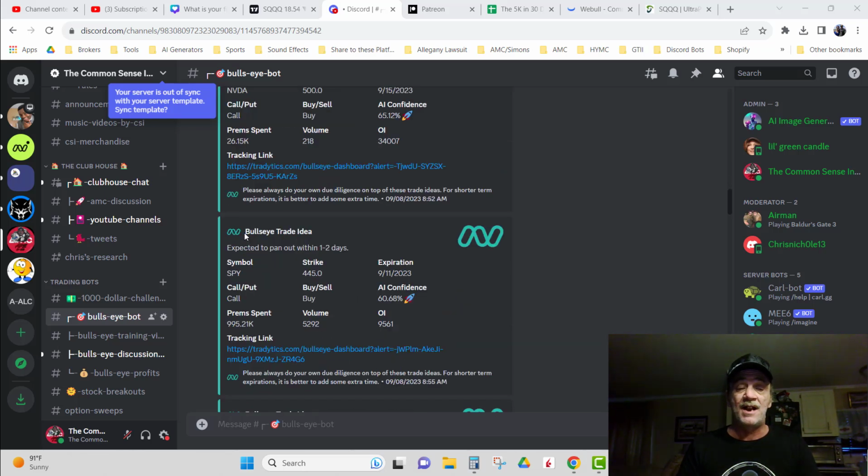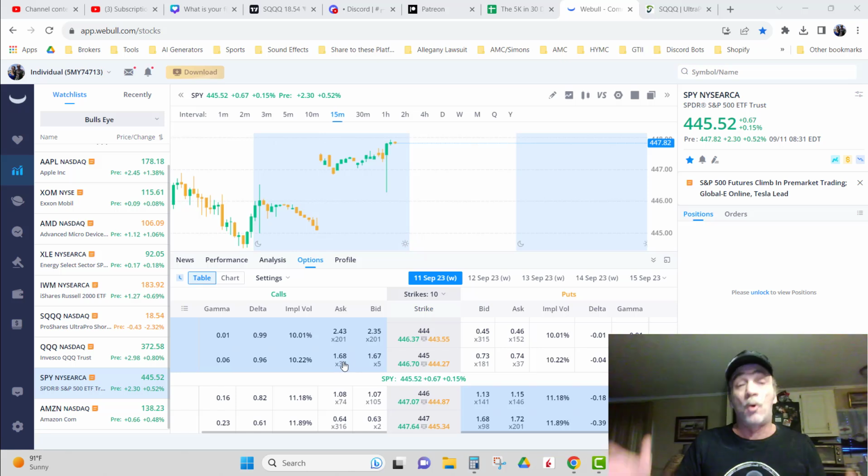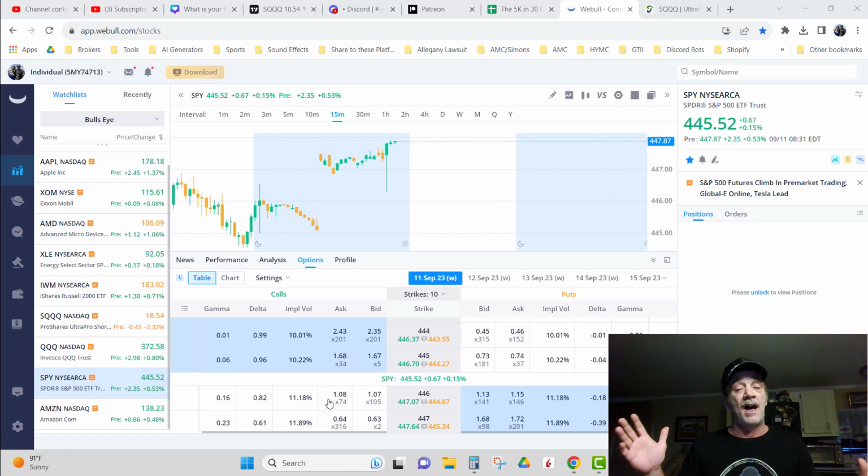But I go down to the next one, and it recommended the SPY. So what I've done is I come over here to Webull, and I look at the options chart, and I see that I can get the options for somewhere around $1.68, or $168 for a contract, or if a little bit out of the money, I can get it for $1.08, or $108 for the contract.